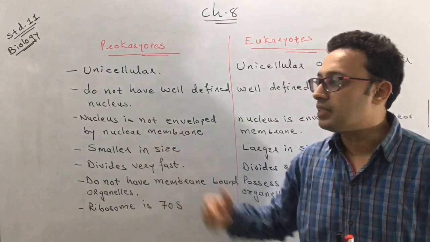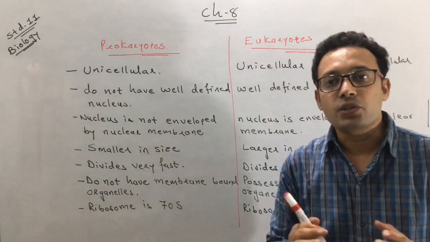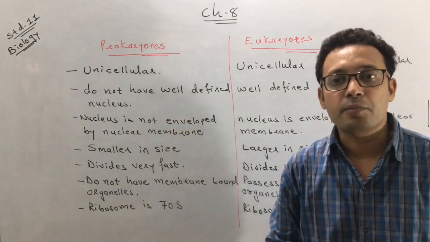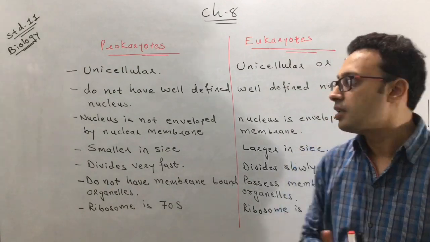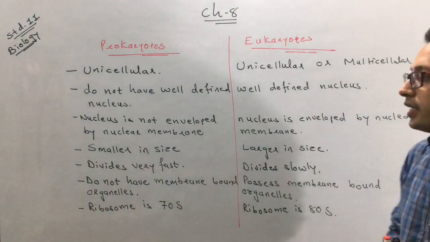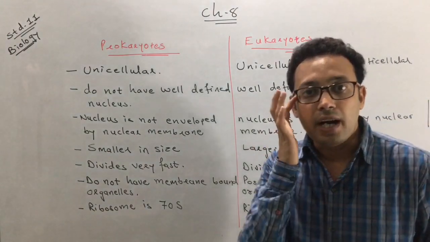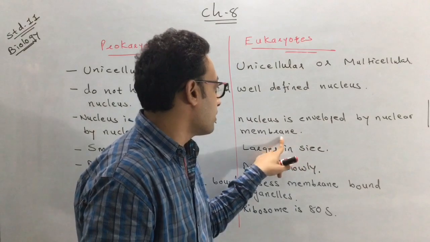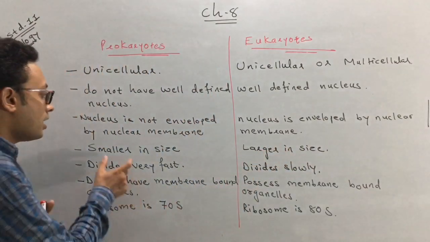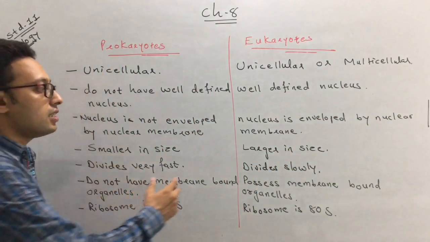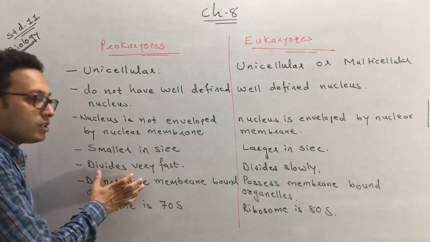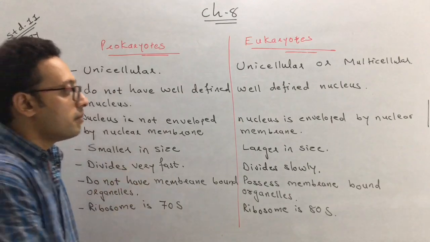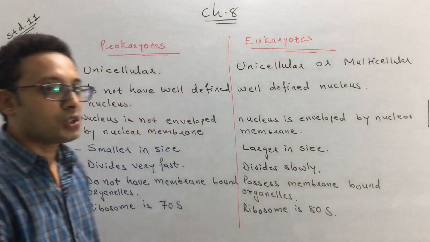The third difference: in prokaryotes, the nucleus is not enveloped by a nuclear membrane, but in eukaryotes, the nucleus is well covered by a nuclear membrane. The prokaryotes are smaller in size, whereas the eukaryotes are larger in size. The prokaryotes divide very fast, but the eukaryotes divide slowly.